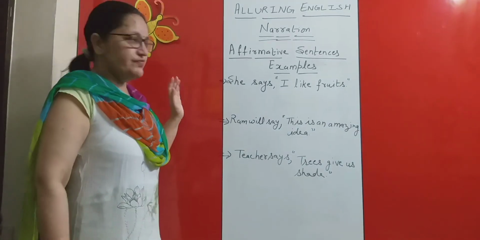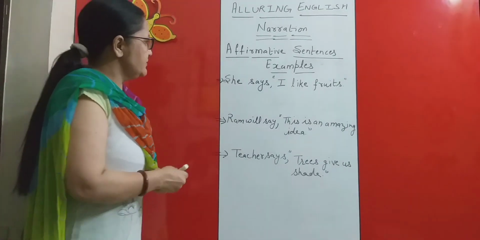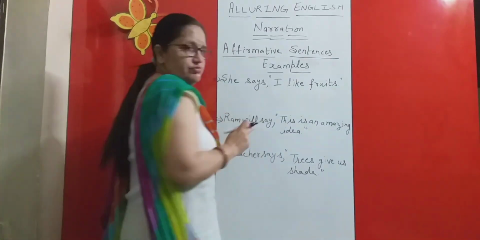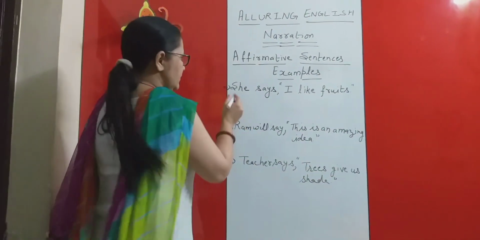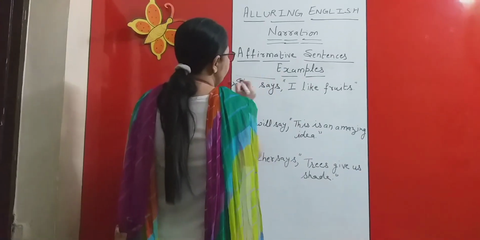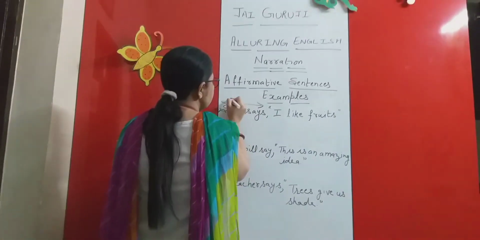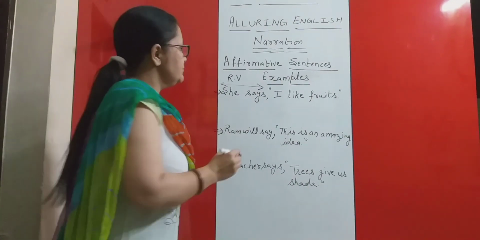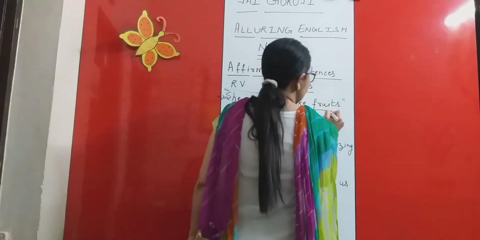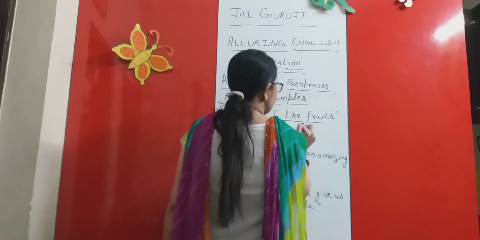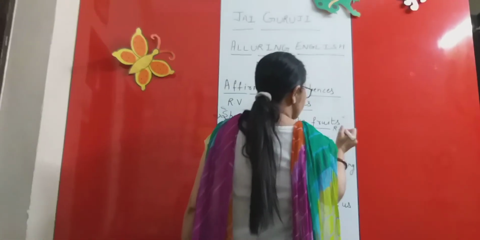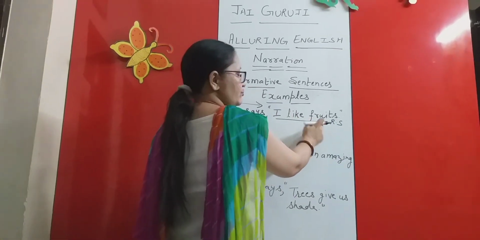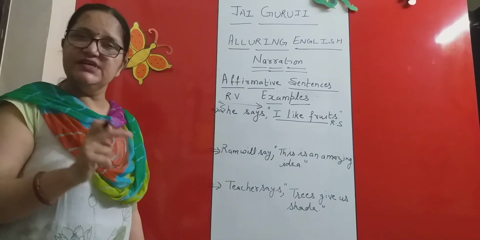So let's say, first of all, the first sentence says, "She says, 'I like fruits.'" I'm again repeating it for you. The portion before inverted commas is the reporting verb. The portion inside the inverted commas is the reported speech. My reported speech is "I like fruits." It is an affirmative sentence.